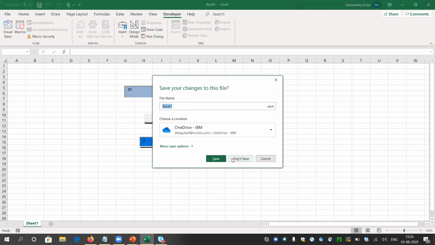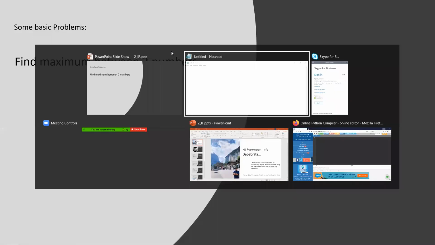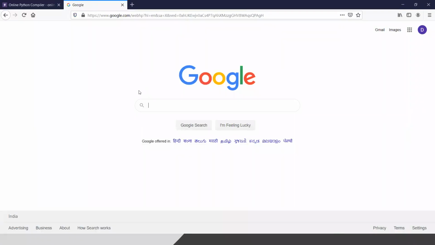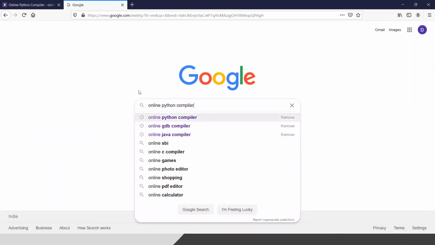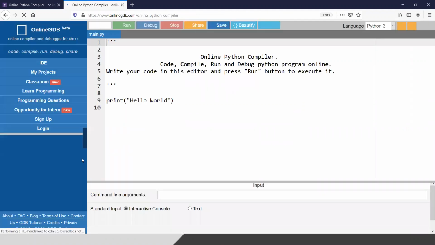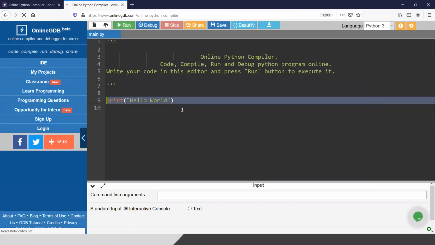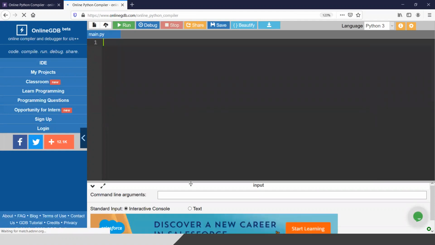Let me close this. Okay, and quickly go into some of the problems that I will solve in Python. So, find the maximum between two numbers. If you do not have any compiler, if you do not have a Python compiler, you can search in Google for an online Python compiler and go to any link. Online GDB is the preferred one, so I will do the programming in online GDB, but you can take any online compiler.